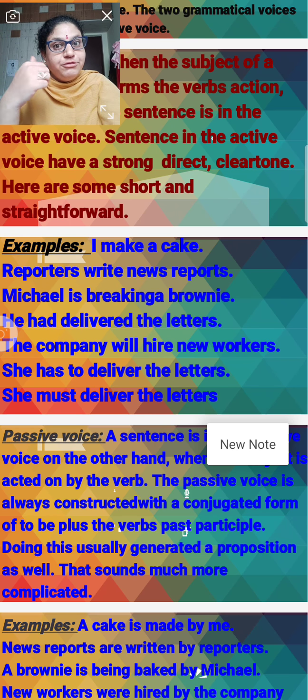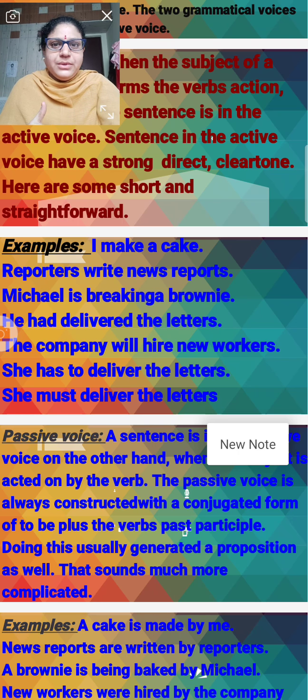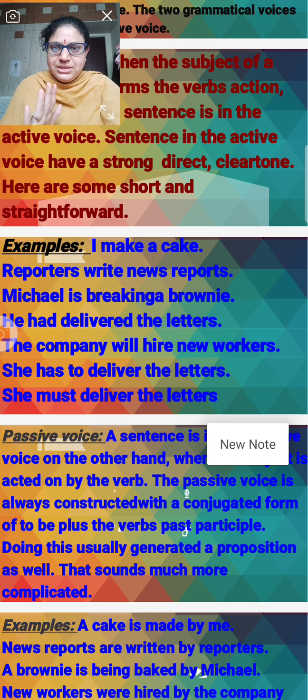So it is in the future tense. The company may or may not. That comes under the future tense, right? The company will hire new workers, maybe or maybe not. Right, that comes under the future tense.